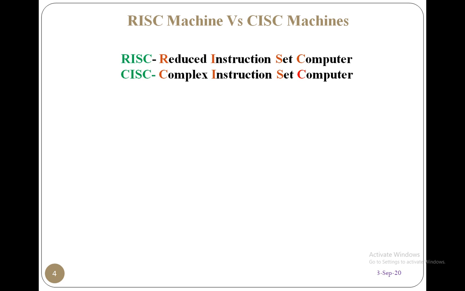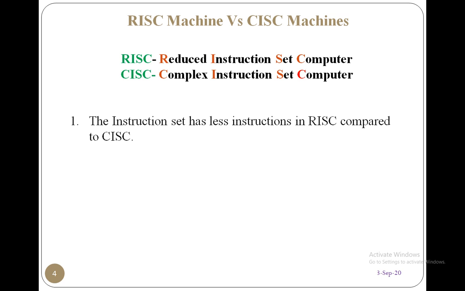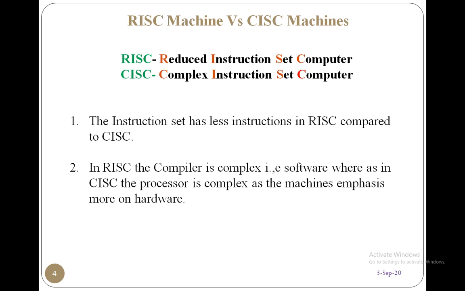Now we'll see the basic differences between RISC and CISC machines. The instruction set has fewer instructions in RISC-based machines when compared to CISC-based machines, and in RISC the compiler is complex. Why? Because very few instructions are there, so the compiler has to decode or translate what is the actual thing that the computer has to perform. So the software design is complex in RISC. Whereas in CISC, the processor is complex, the hardware is complex. Why? Because the machine depends more on hardware here, right?